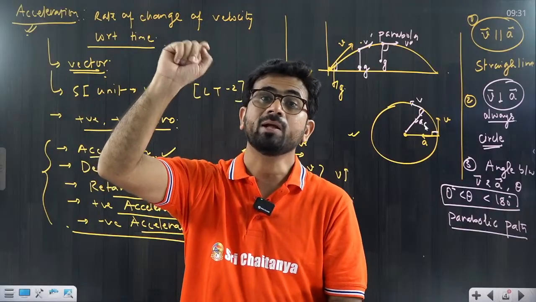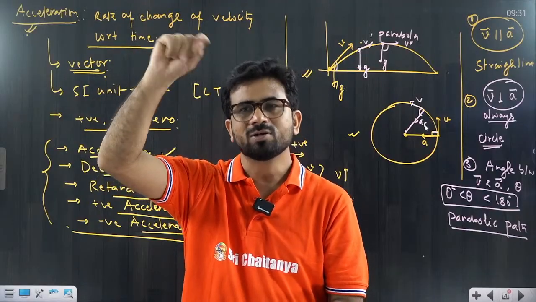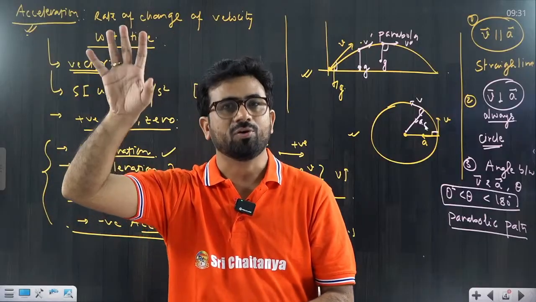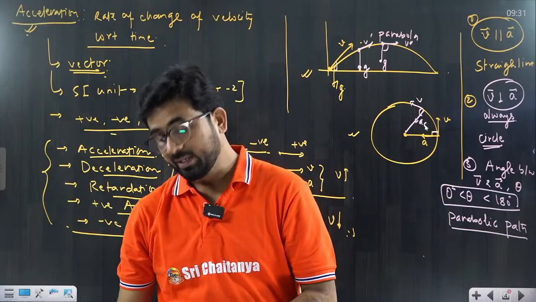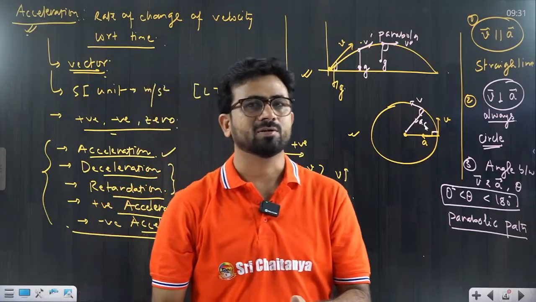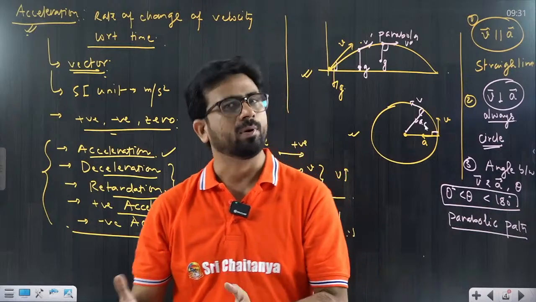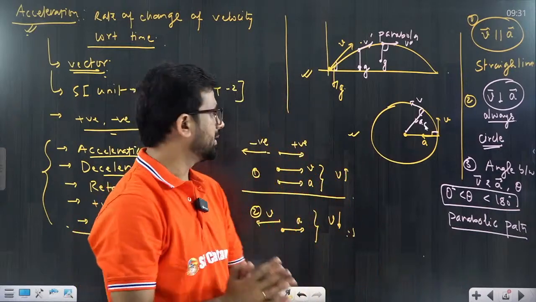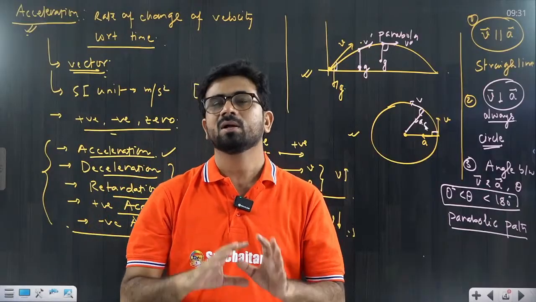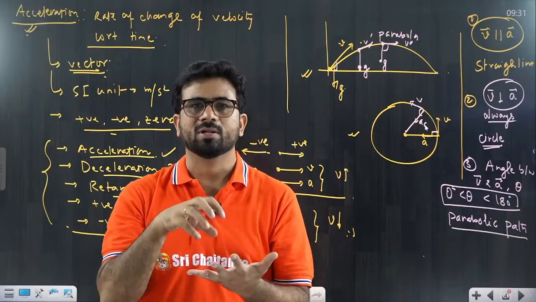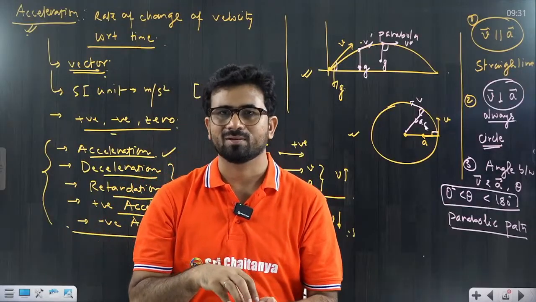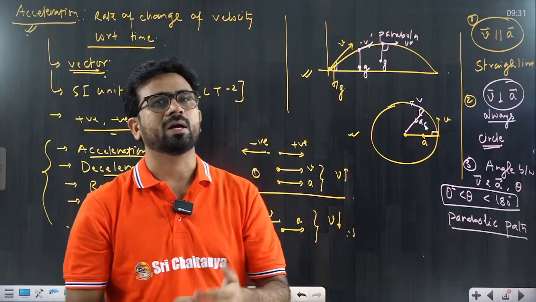At that particular instant, velocity is equal to 0, but acceleration is not 0. It is possible that a particle has, at a particular instant, velocity 0 but acceleration not equal to 0. That is a possible thing that you have to be clear about. So these are a few basic things that I have discussed: what is distance, what is displacement, what is speed, what is velocity, what is acceleration. Now we have to understand the basics.